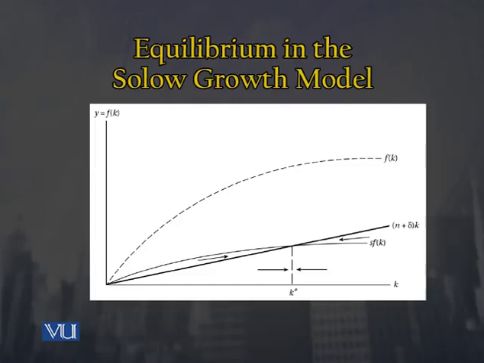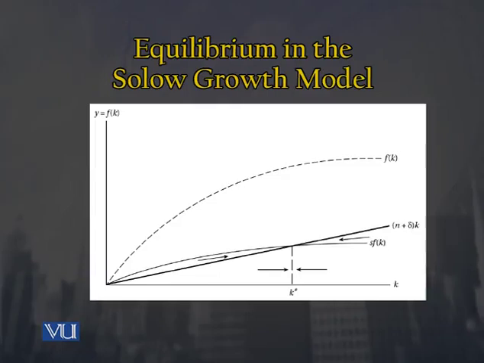On the other hand, instead of moving from left to right, from origin towards K star level of capital labor ratio, अगर हम right से left की तरफ move करते हैं towards K star level, तो we see that if we move from right to left, the saving function is below the labor force and the depreciation function.